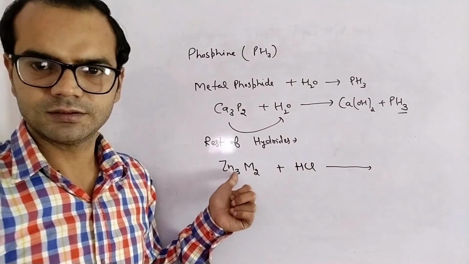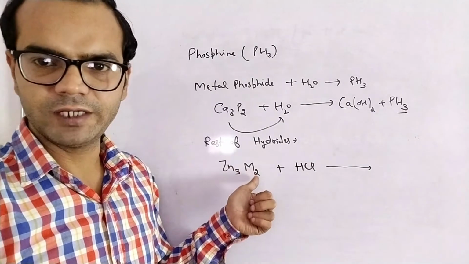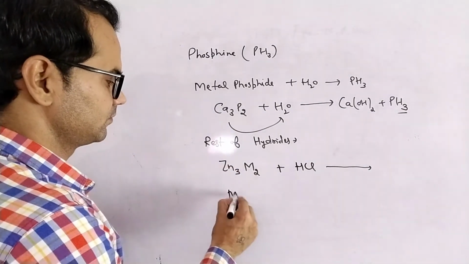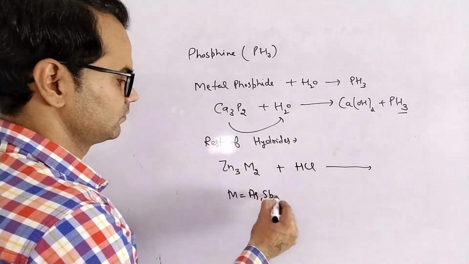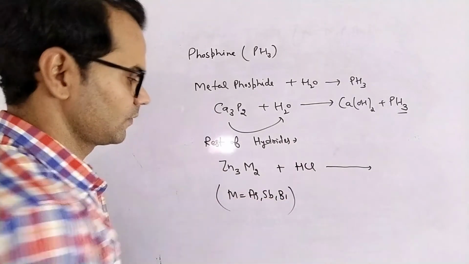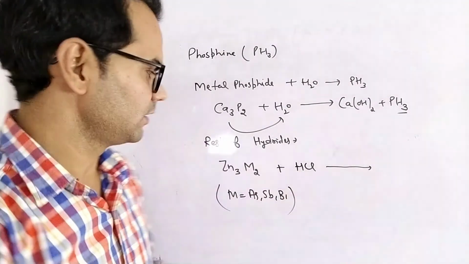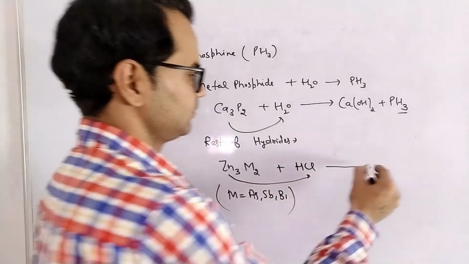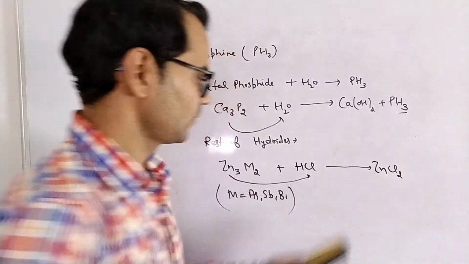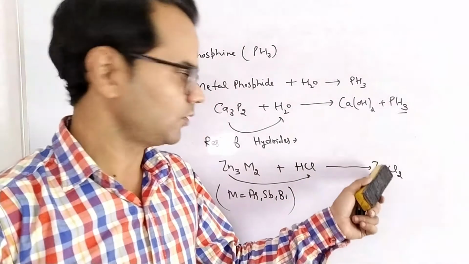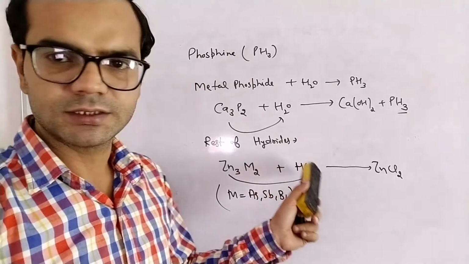This is Zn3M2, where M is arsenic, antimony, and bismuth, by the reaction with HCl. As a result, again a double displacement, zinc chloride is formed and MH3.